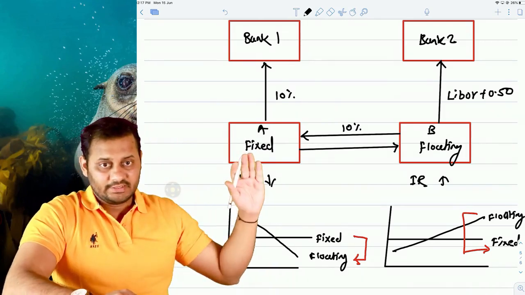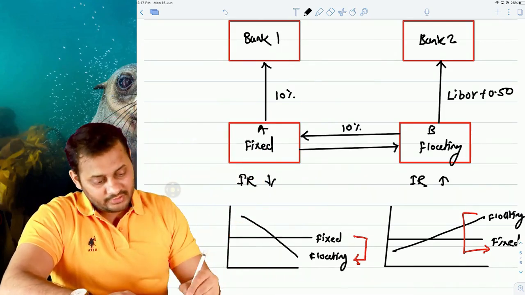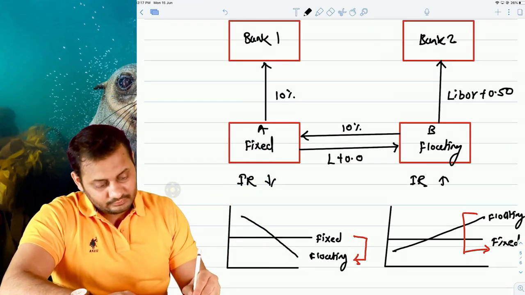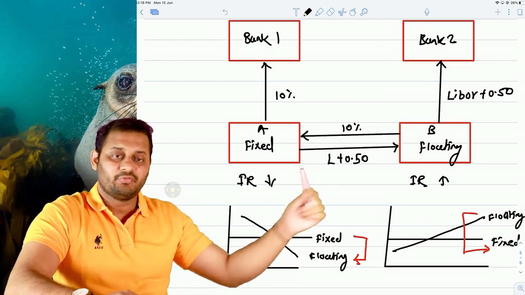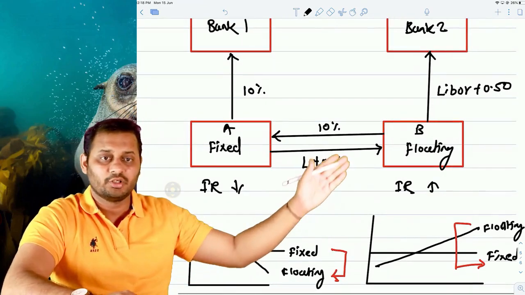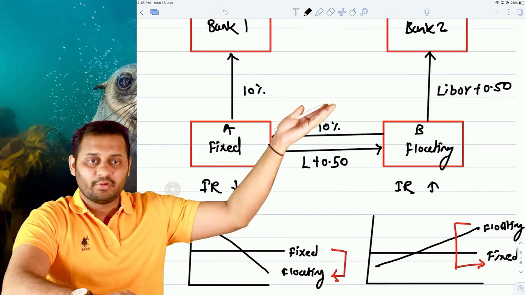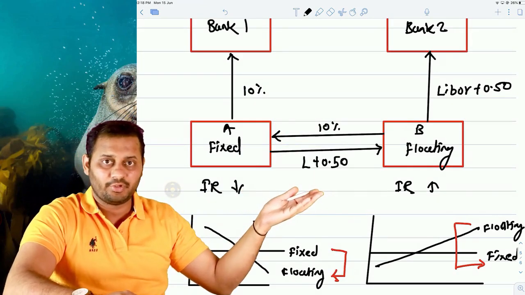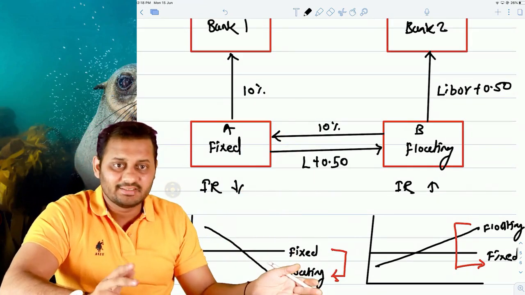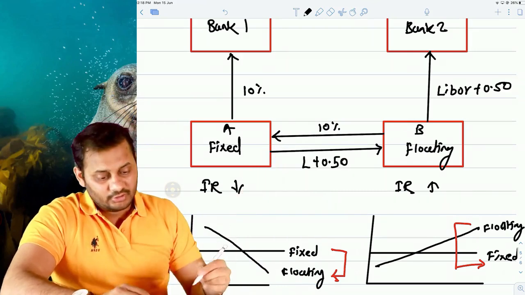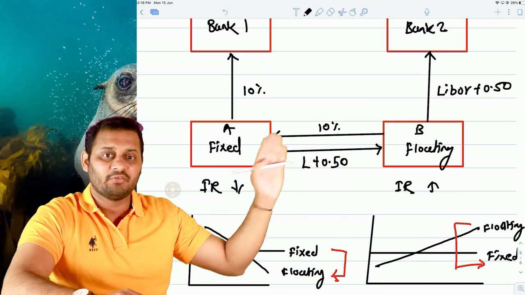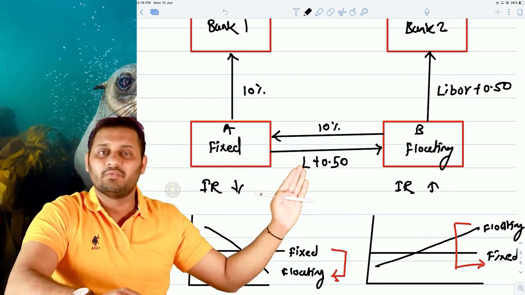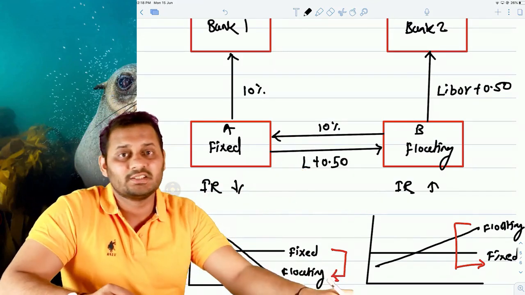And A will pay LIBOR plus 0.5 to B. So from the angle of B, let's have a look. B is paying LIBOR plus 0.50, receiving LIBOR plus 0.50. The effect is nil and ultimately B is paying fixed. So for B, the net payment has been converted into fixed, and for A, the net payment has been converted into floating. This is how the swapping happens.